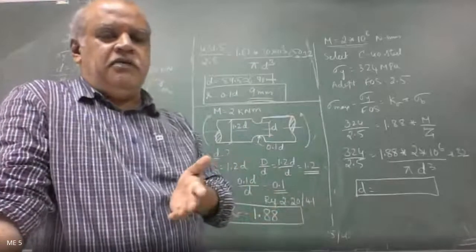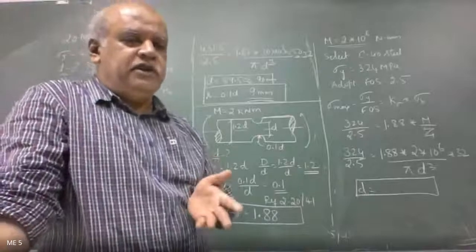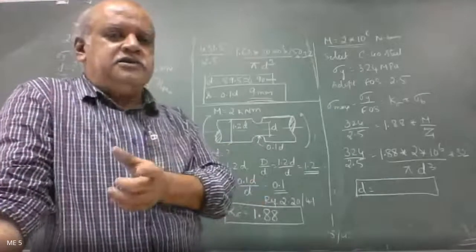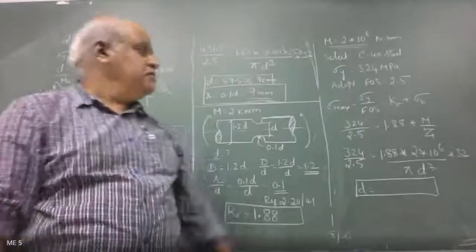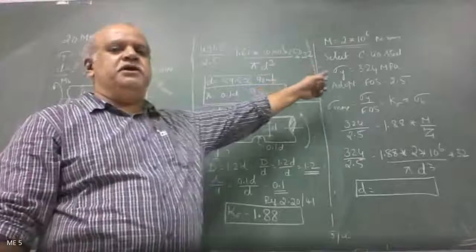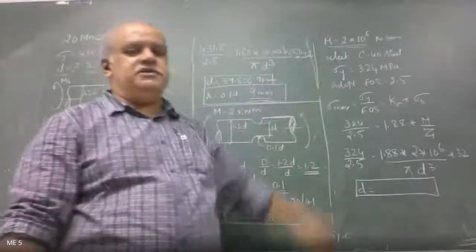If you look at the table on page number 423, in the last column you have got the description of its applications. C40 steel is used in many applications, so therefore we choose C40 steel.